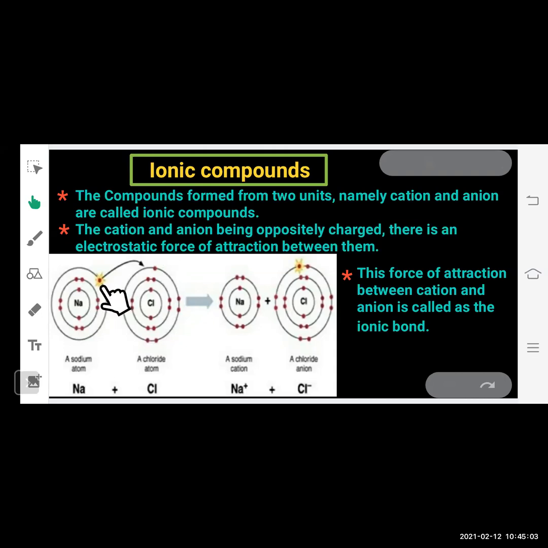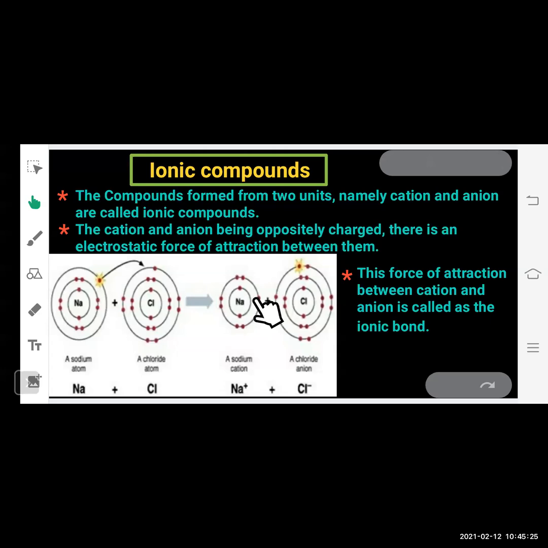And because of which, as you can see, sodium atom is giving 1 electron to the chlorine atom. Now it has the outermost electronic configuration of 2 in the first shell and 8 electrons in the second shell. And as it has given 1 electron to the chlorine, its outermost shell, that is the third shell, is lost now. It has only 2 shells.